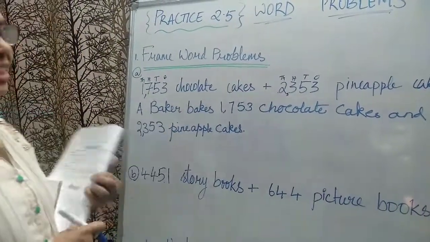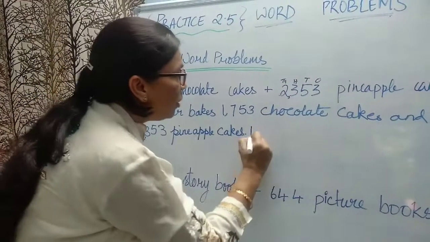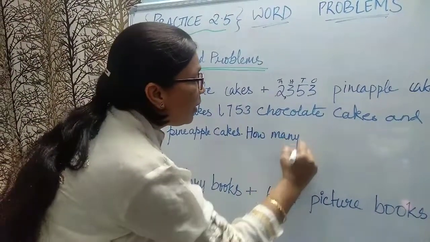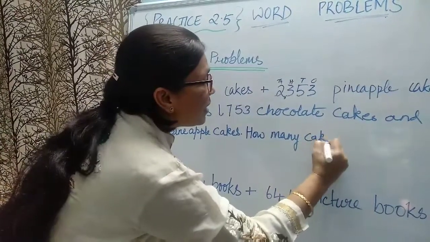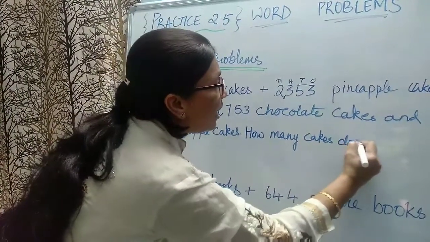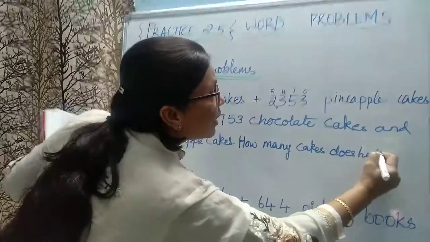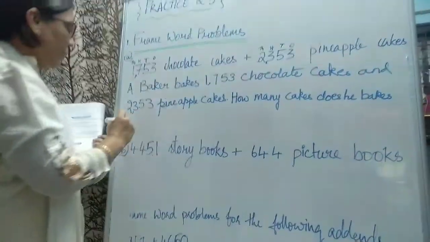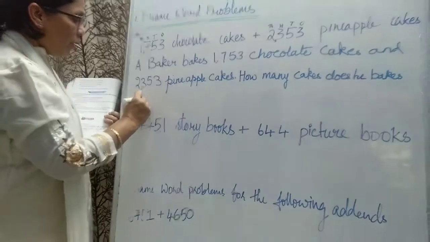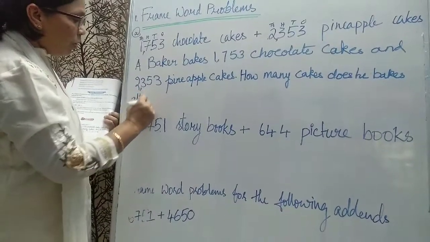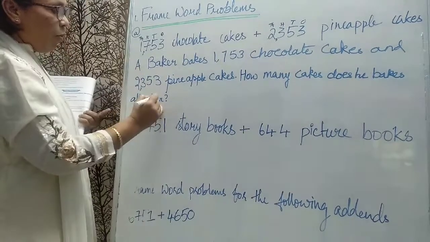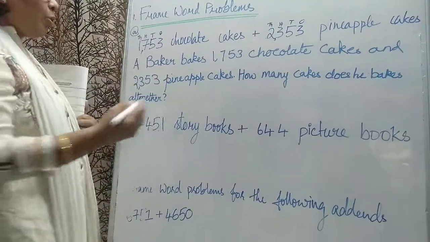How many cakes does he bake altogether? This is our word problem. Now how to do it?